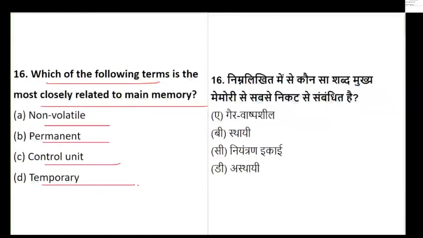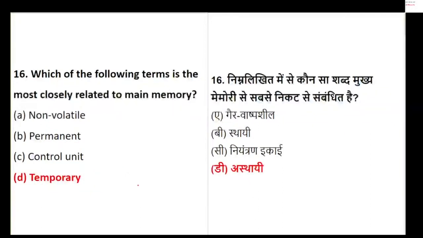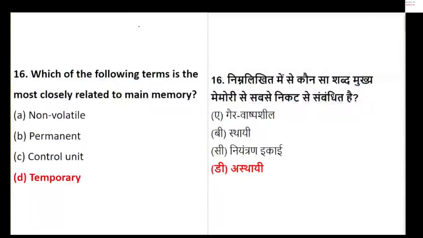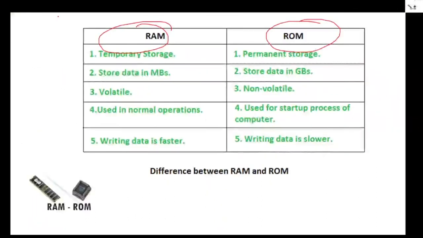Okay, question number 16. The term which is most closely related to main memory. Now see over here, before we go to the answer, basically we are talking about the difference between RAM and ROM. So main memory is basically called what? The term related to main memory is nothing but temporary storage. None of the students has given the correct answer. So it is temporary memory, which is associated with RAM.